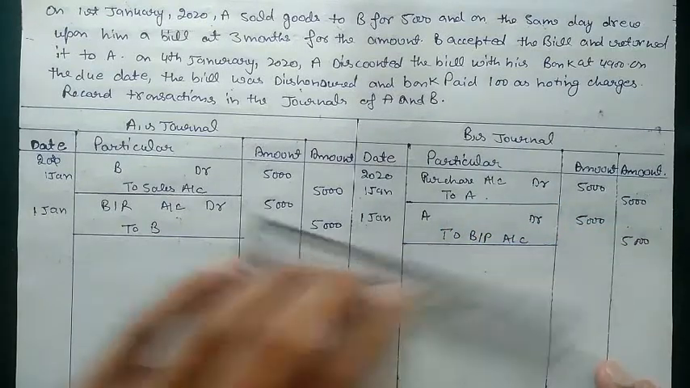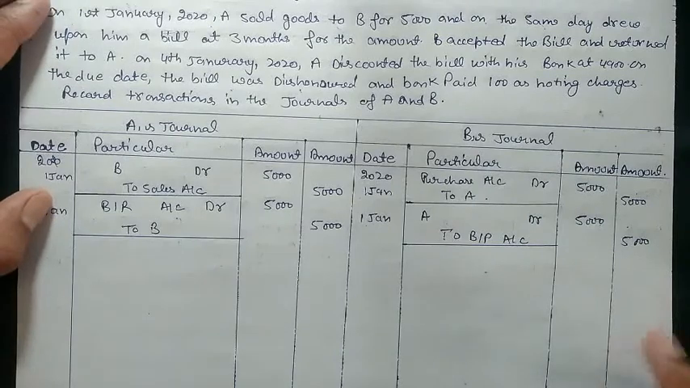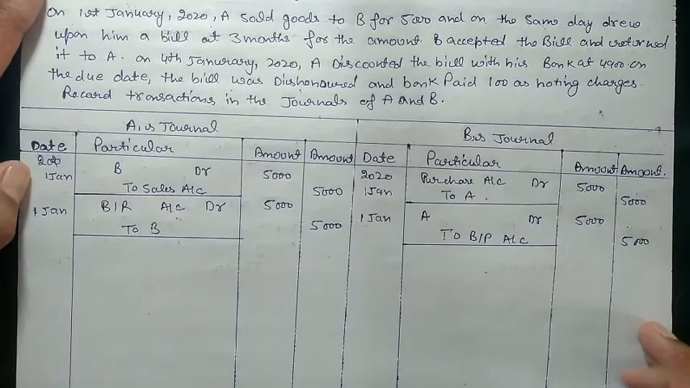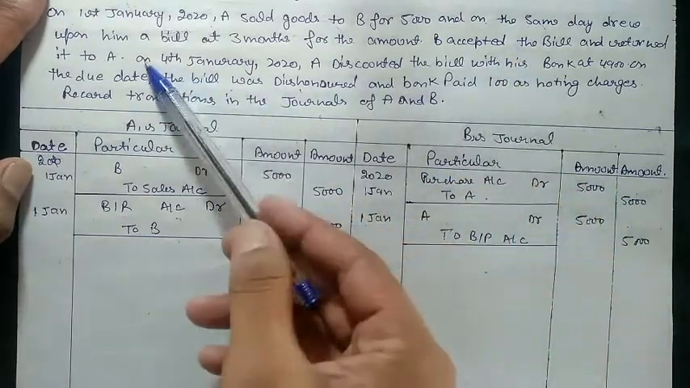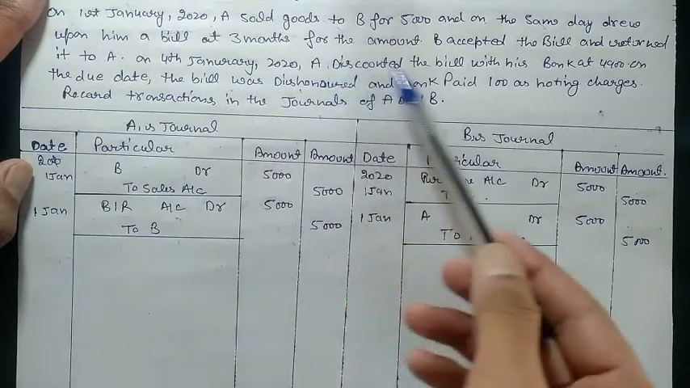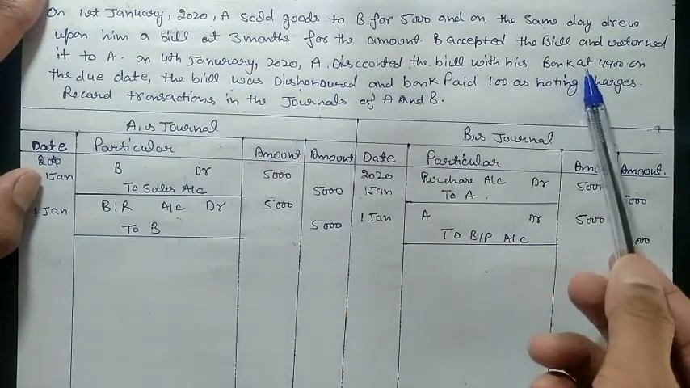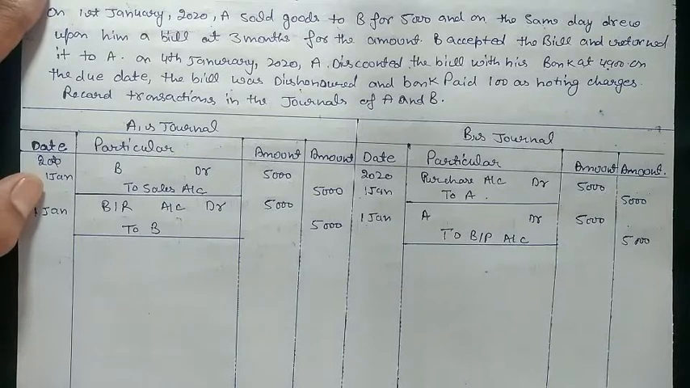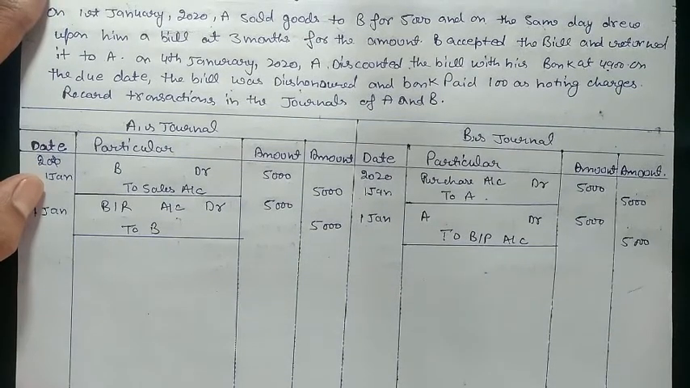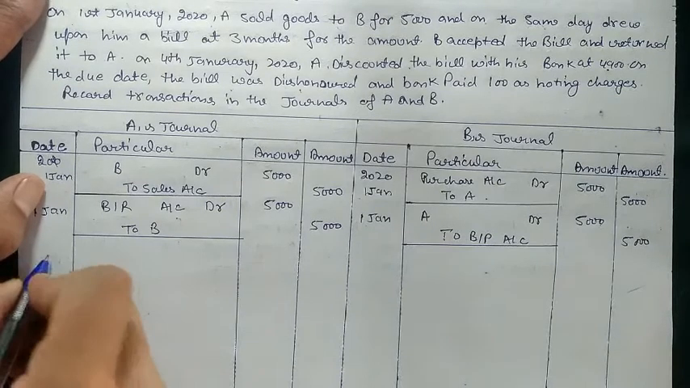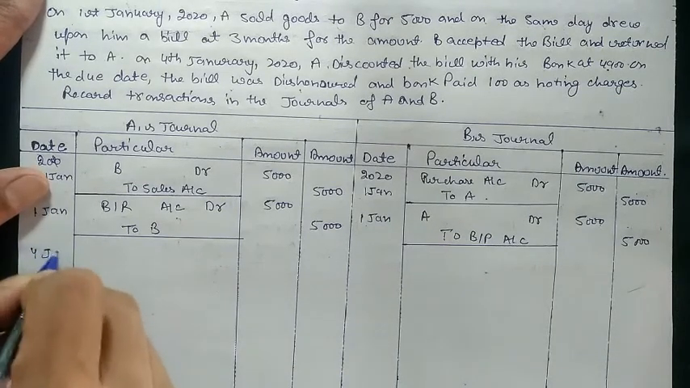That we have done in our second and third video also. Now the question starts from here. On the 4th January, A discounted that bill from the bank at the amount of 4,900. When A is discounting the bill from bank, A will receive the cash or bank, and A will pay the bills receivable to the bank. So now bill receivable holder is the bank. So entry will go on 4th January.